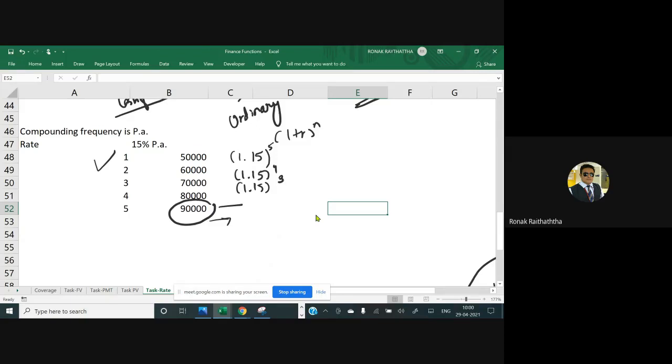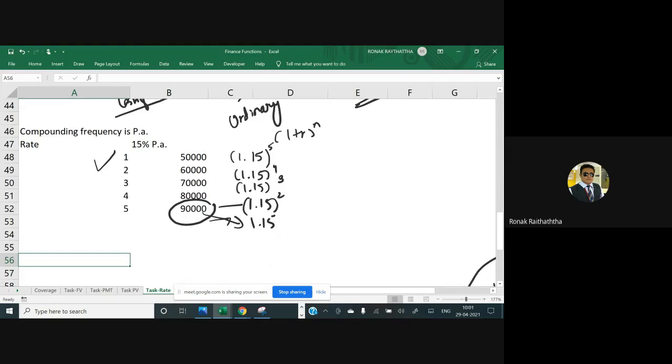Here this would be 1.15 raised to 2, and the last one would be 1.15. So basically it means that you are getting the interest for the last period too. And why are you getting the interest and the return for the last period? Because, sir, we are investing at the beginning of each period. So you get this compounding factor.